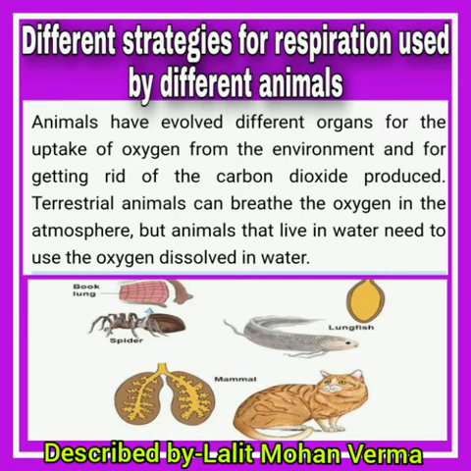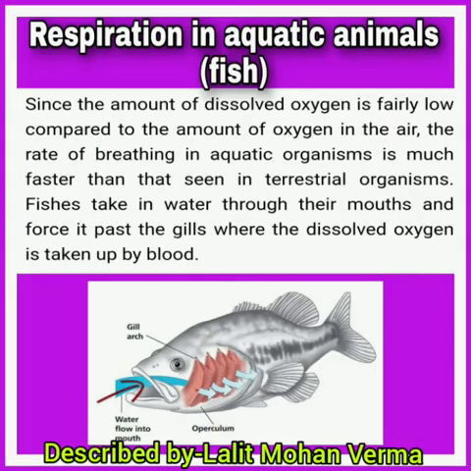Terrestrial animals can breathe the oxygen in the atmosphere, but animals that live in water need to use the oxygen dissolved in the water. For example, fishes. So, fishes use gills for their respiration, while terrestrial organisms have lungs, and some spiders and insects use spiracles for these purposes. Now, respiration in aquatic animals, that is fish.